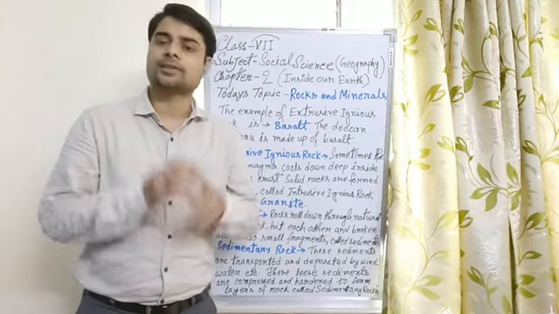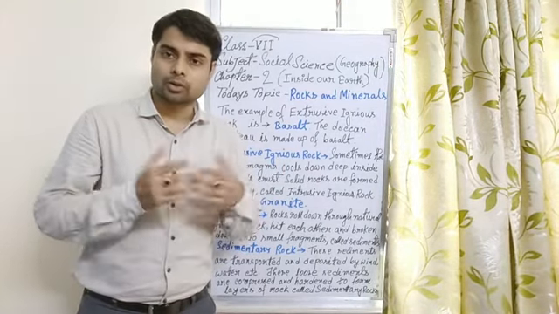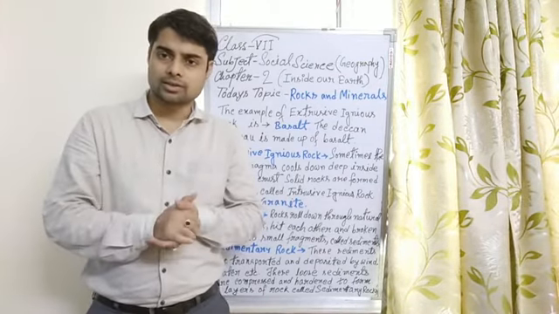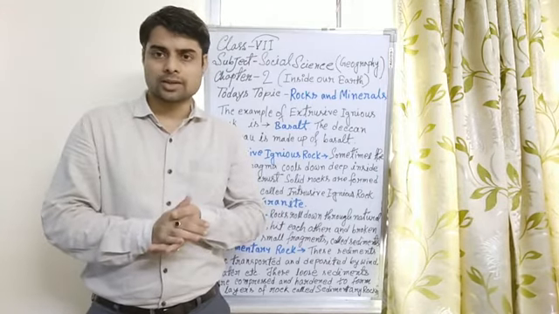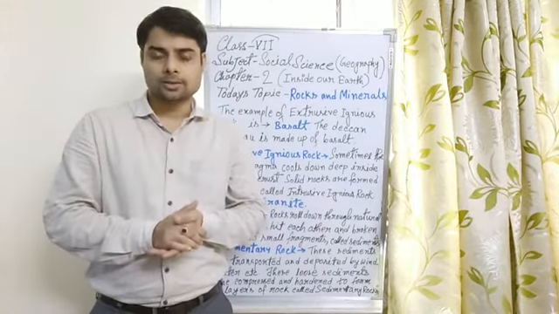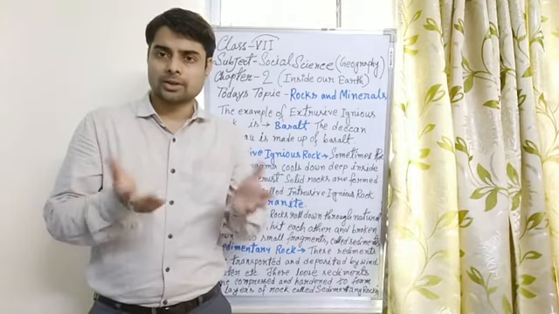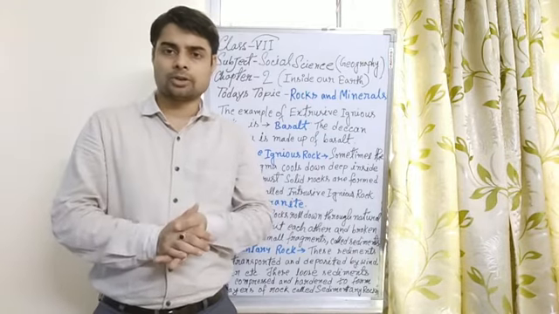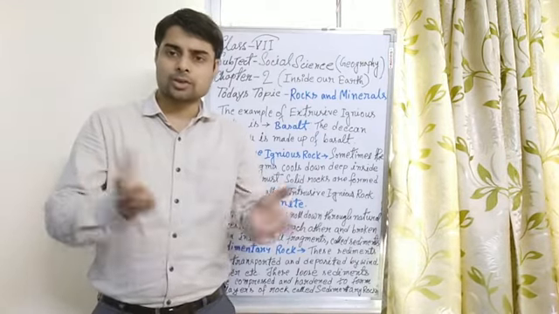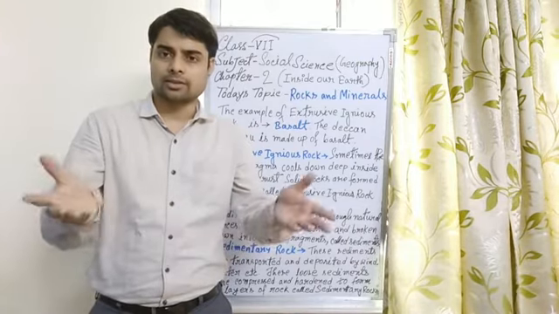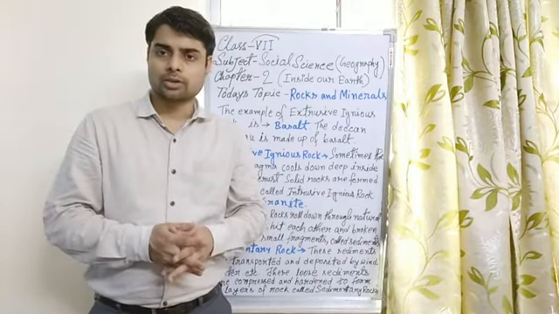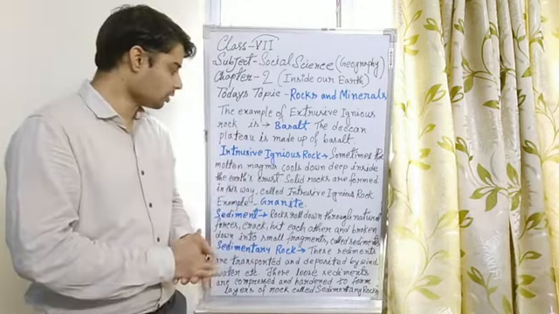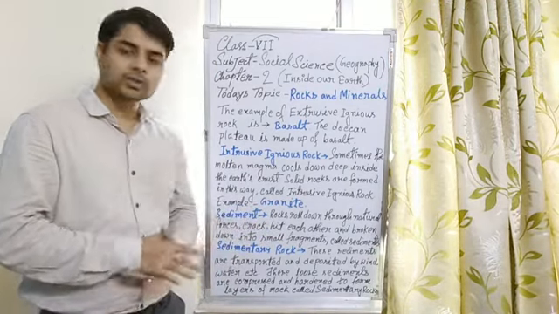Example: granite. Yes, granite is very common in our life today. Granite is used as a grinding stone in many households, in kitchens, to grind spices and grains. Granite is also used to make tiles, and granite floors are very common today. So in this way we use granite, an intrusive igneous rock.